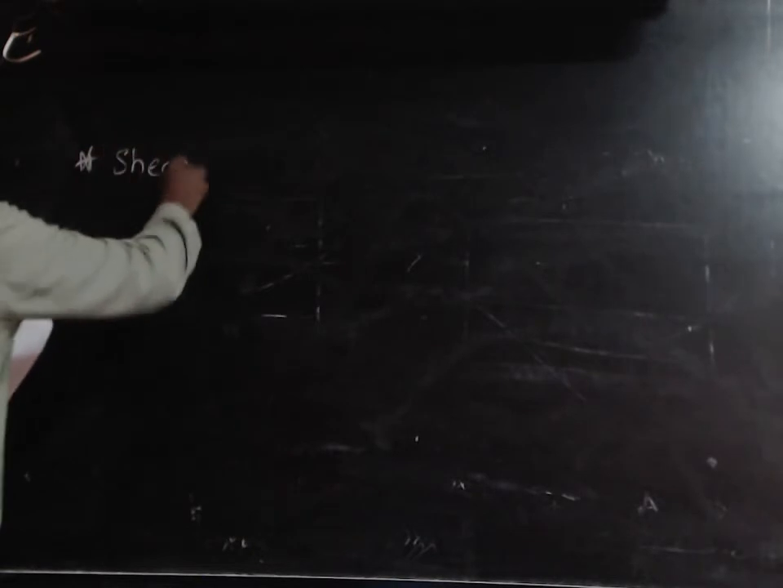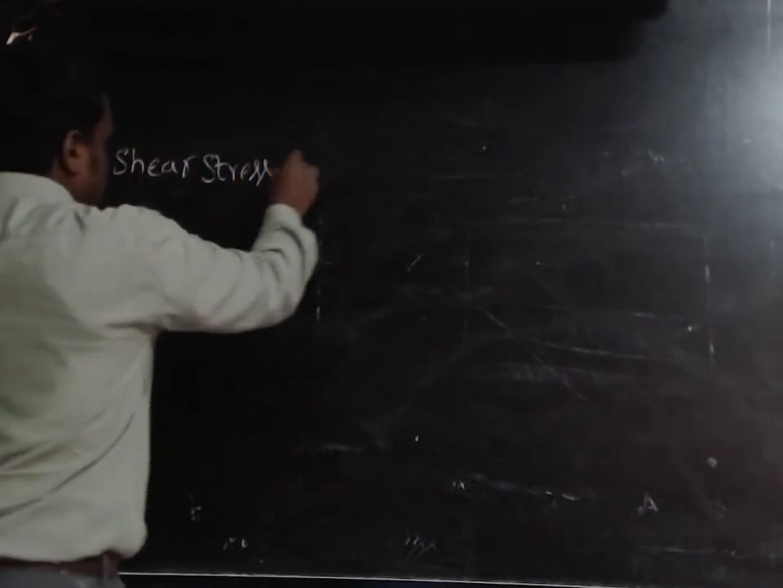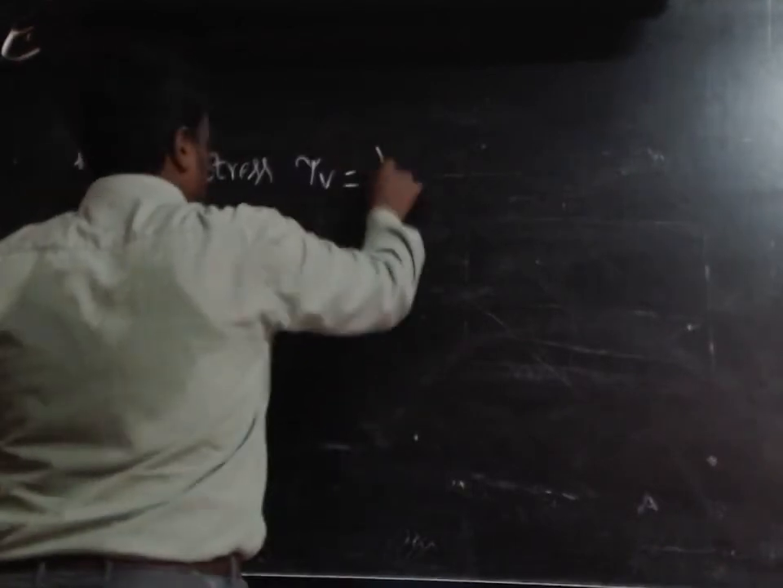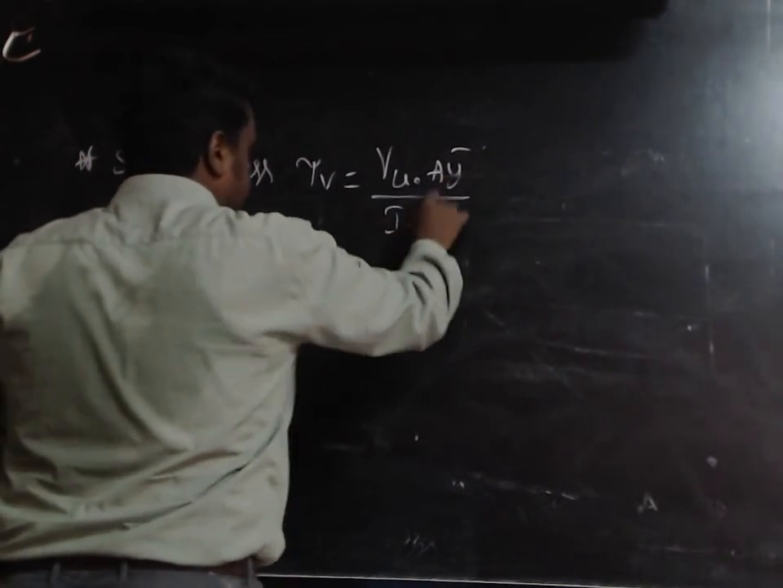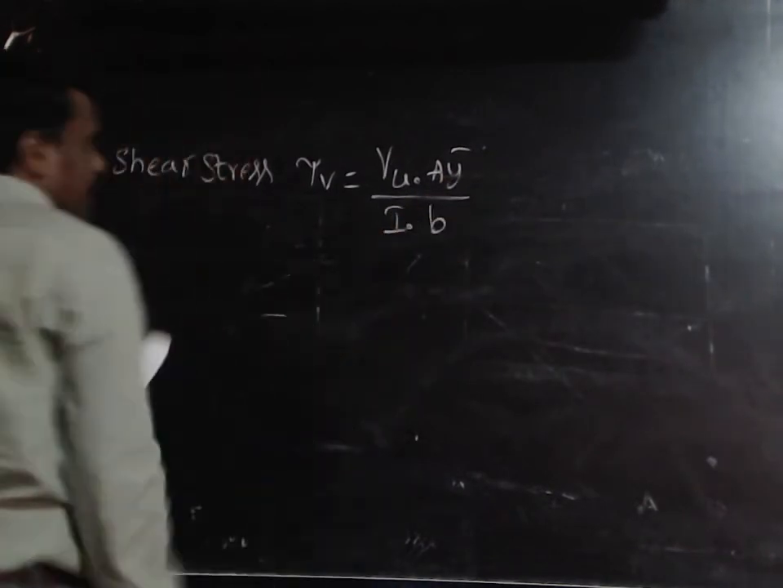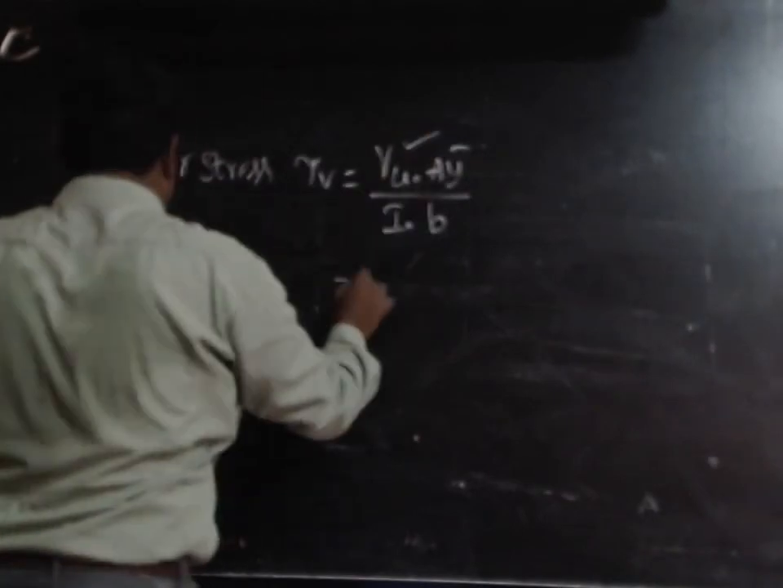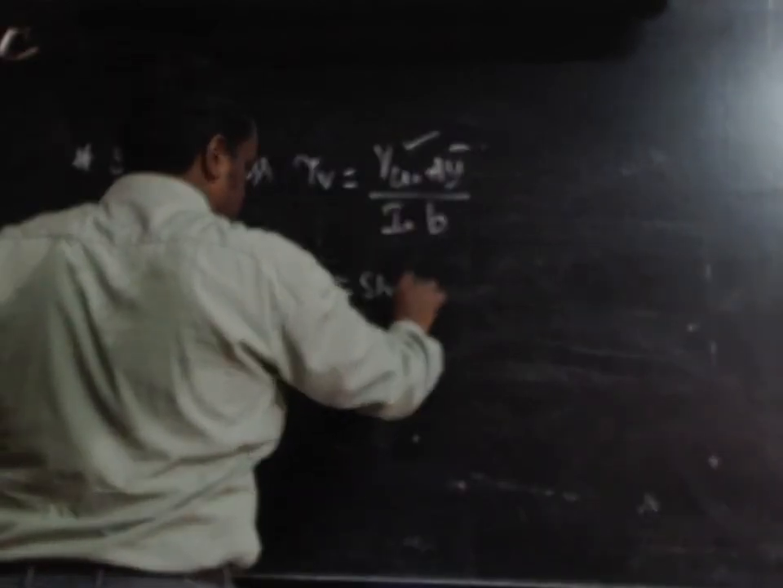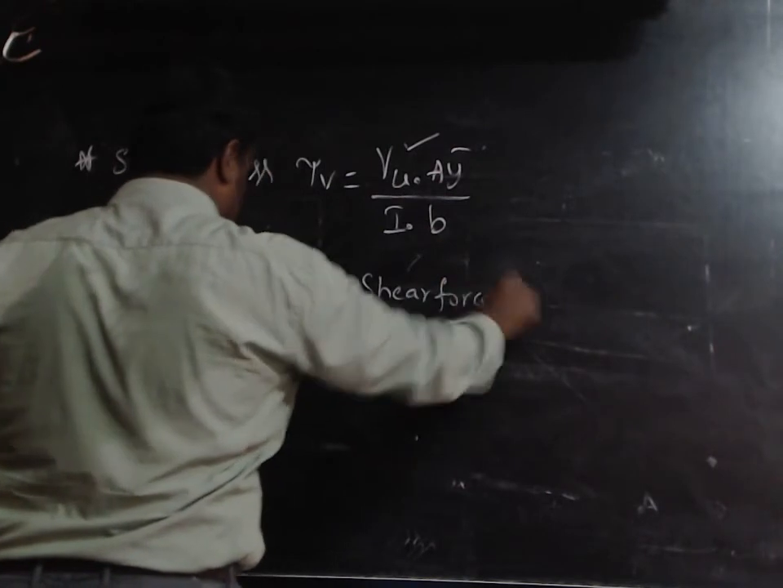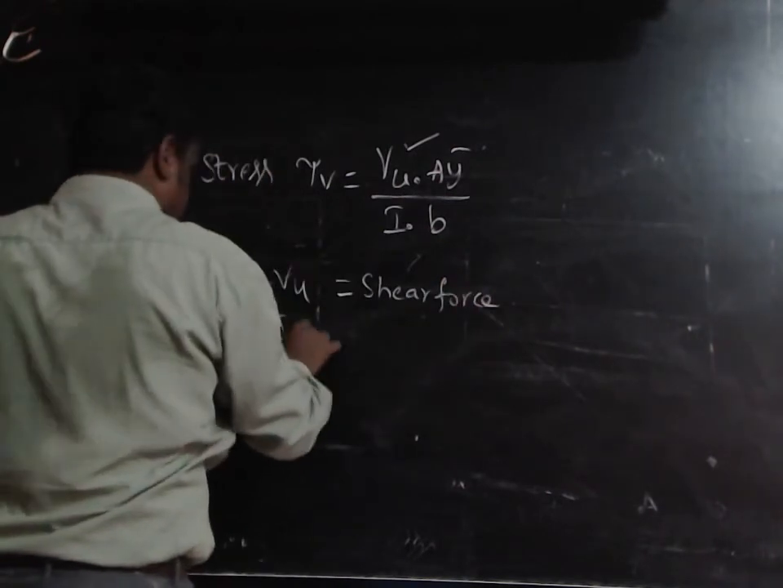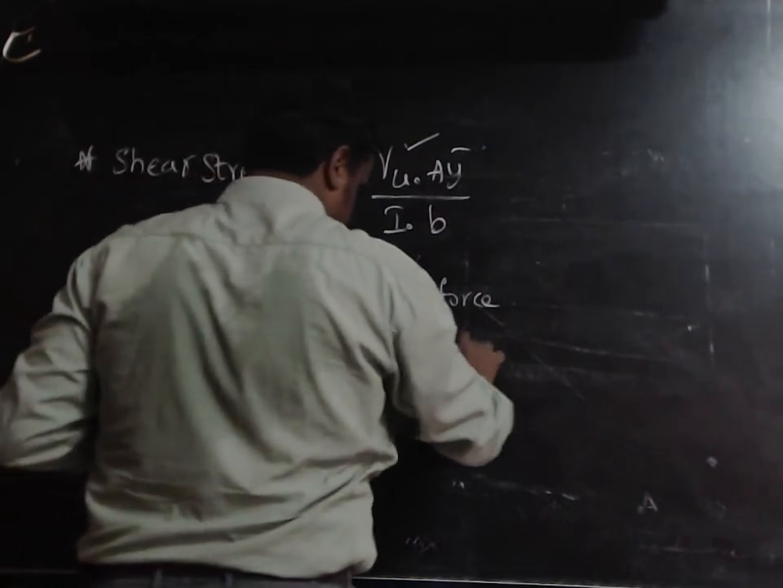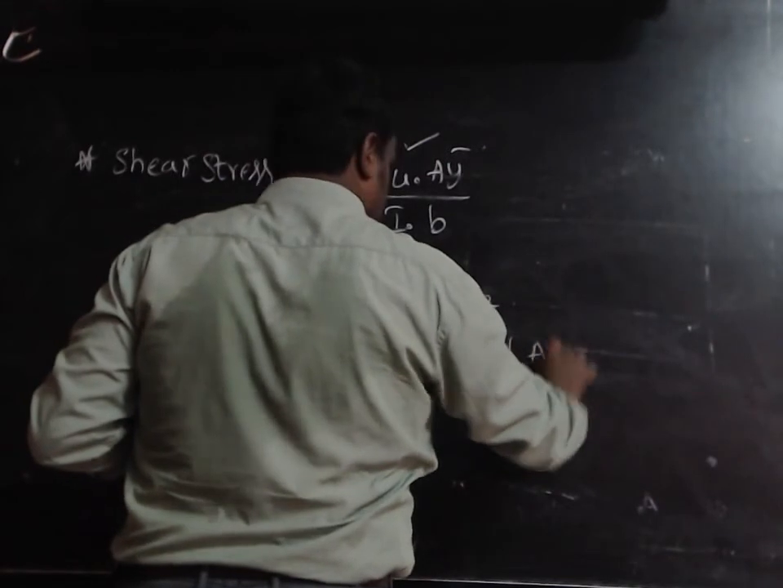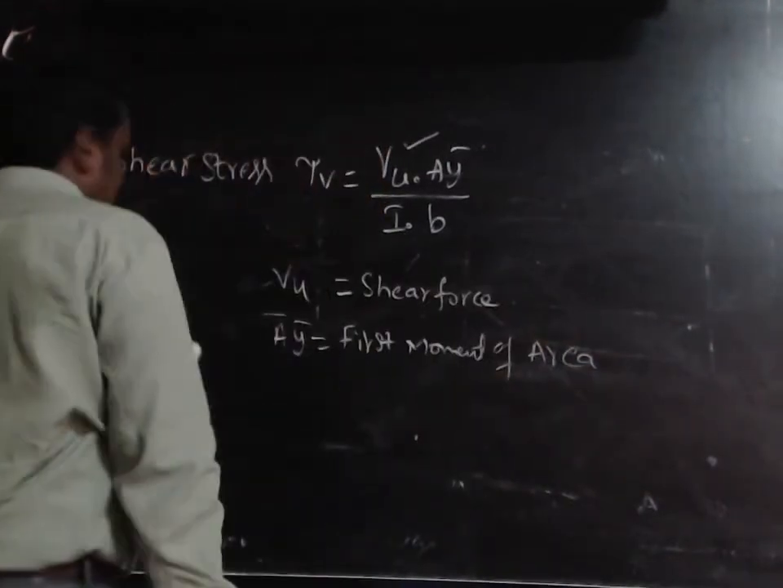So the first one is the formula to calculate the shear stress. That is tau v is equal to Vu into A y bar divided by I into b. Where Vu is the shear force, and A y bar is the first moment of area, or it is also called the static moment.